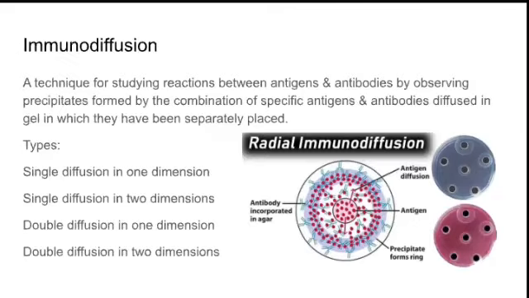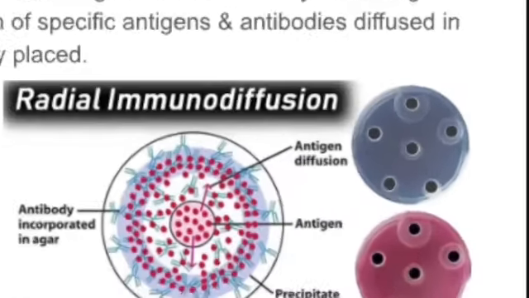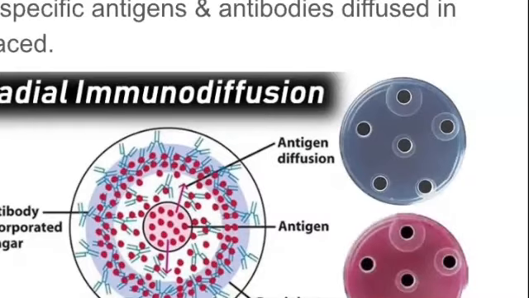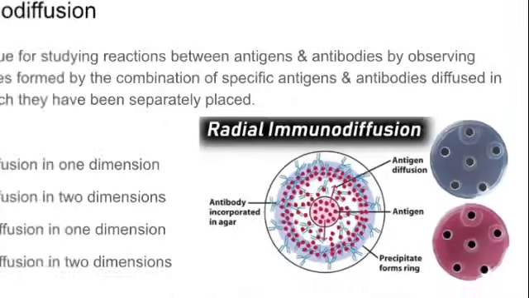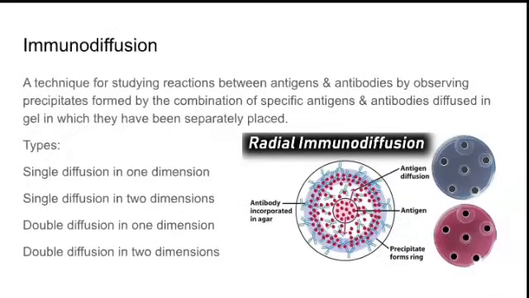And the next is immunodiffusion. It's a technique for studying reactions between antigen and antibody by observing the precipitates formed by the combination of antigen and antibodies diffused in the gel. So they will take a plate of agar gel and diffuse the antibody in rings, and then put the antigen around it, and you can see there is a precipitation or diffusion happening around this antigen or antibody in the ring. We say it as immunodiffusion.